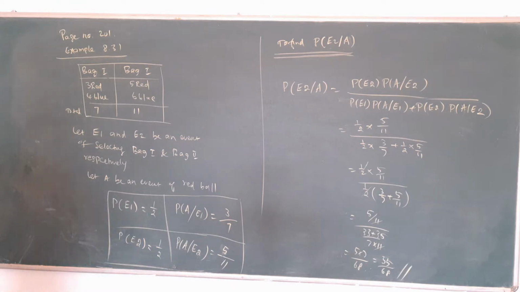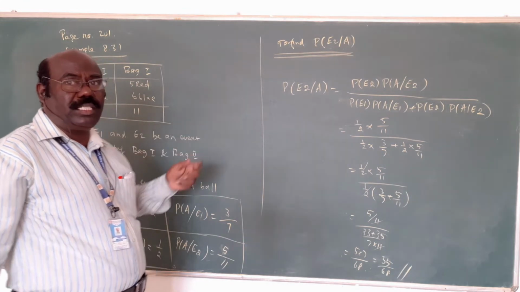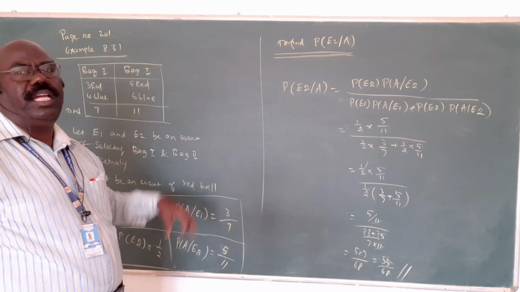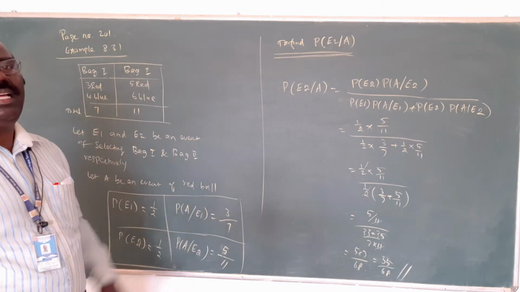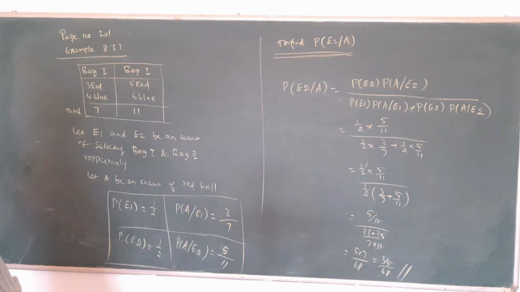In the question, the way you can use the case is mentioned clearly. That's very important, so read the question. Out of 2 bags, you will select a bag, then select the ball. That is the idea. First, you will select any of the bags. After that, from the bag, you will collect the red ball. This is the idea. That's why this is conditional probability, and another name for it is Bayes theorem. This is called Bayes.